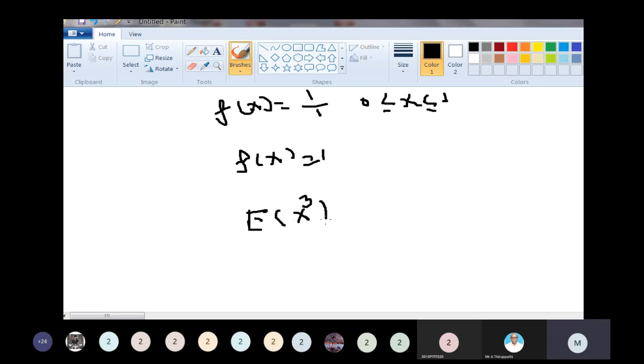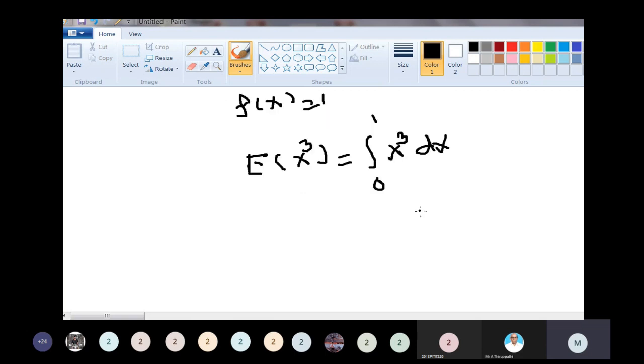What is the problem? Expectation of x cube is equal to the integral over 0 to 1 of x cube into f of x. F of x is 1, so it is x cube. The integral of x cube is x to the power 4 divided by 4, from 0 to 1.